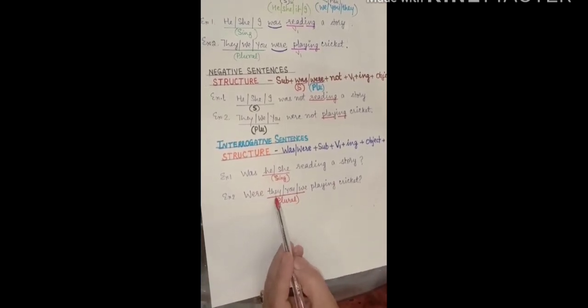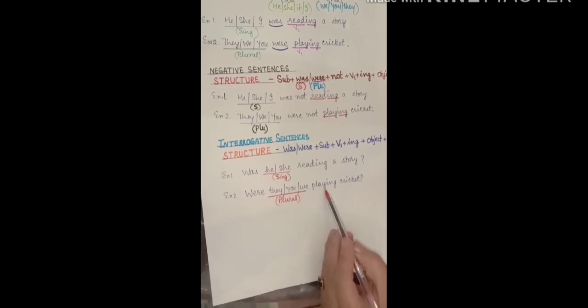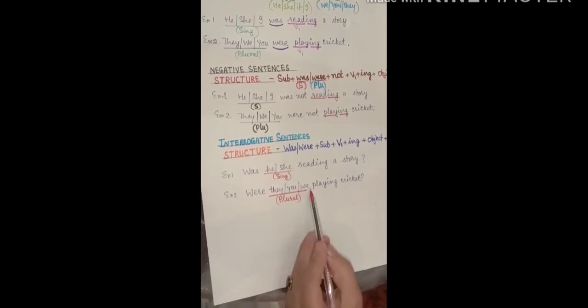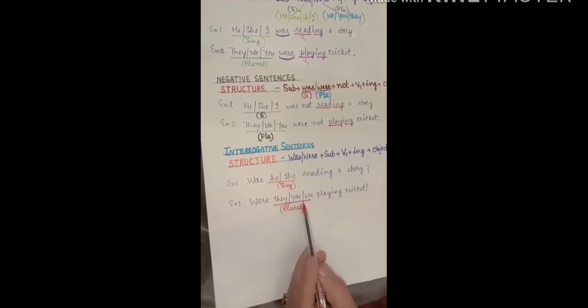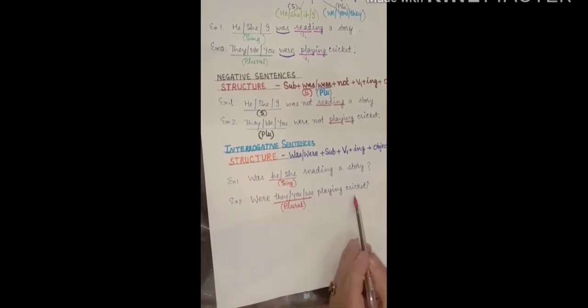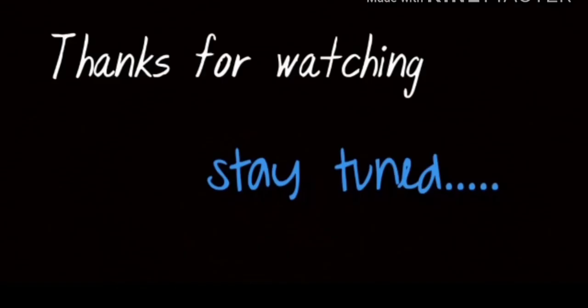Were they, you, we playing cricket? All these are plural subjects. Were they playing cricket? Were you playing cricket? Were we playing cricket? I have explained simple past and past continuous tense.